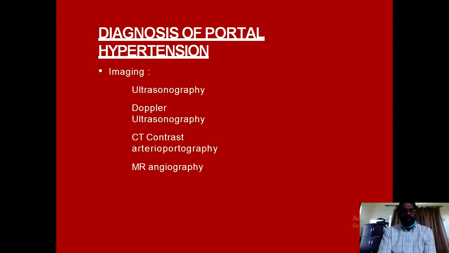The diagnosis of portal hypertension and the imaging studies are very helpful. Ultrasonography is very helpful. Then Doppler ultrasonography also has additional information to make a diagnosis of portal hypertension. And then CT contrast arteriography and MR angiography may also be helpful in certain conditions.